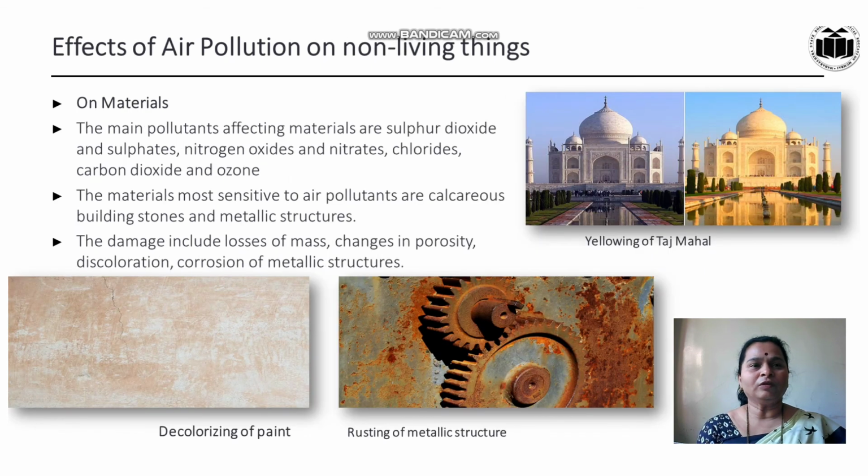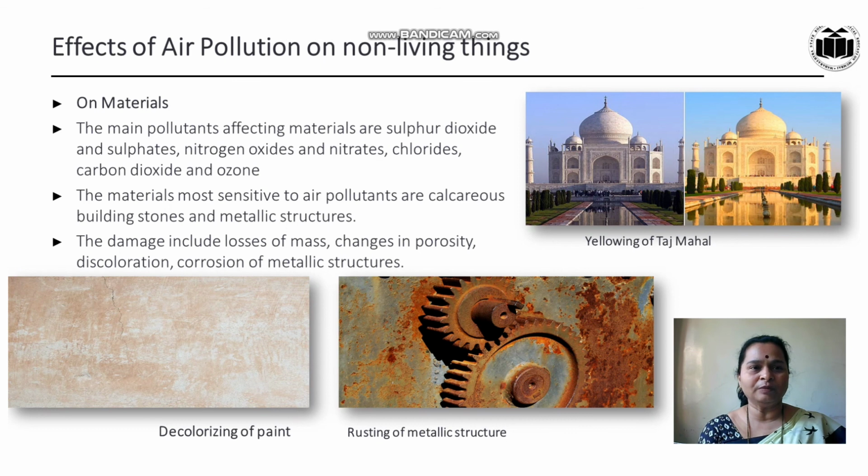Then what are the effects of air pollution on material? The main pollutants affecting material are sulfur dioxide and sulfates, nitrogen oxide and nitrates, chlorides, carbon dioxide and ozone. The materials most sensitive to air pollutants are calcareous building stones and metallic structures. The damage includes losses of mass, changes in porosity, discoloration, corrosion of metallic structures, etc. See the examples of effect of air pollution on material: yellowing of Taj Mahal, decolorizing of paint, then rusting of metallic structures.